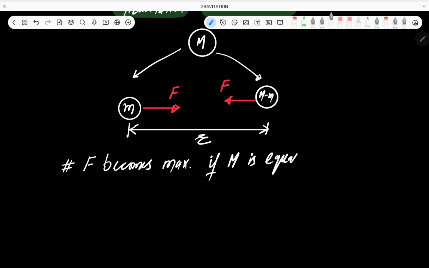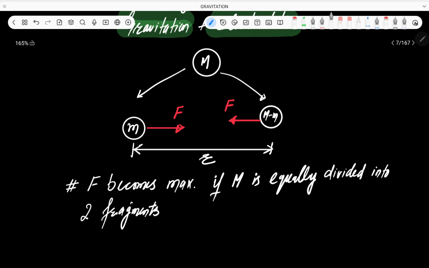is equally divided into two fragments. अच्छा इसका मतलब क्या है?